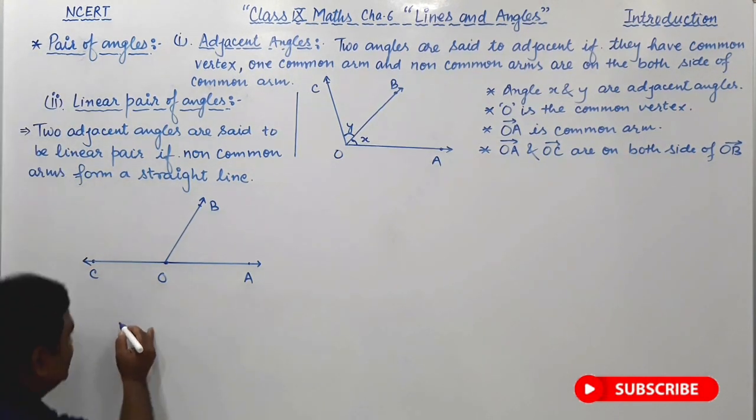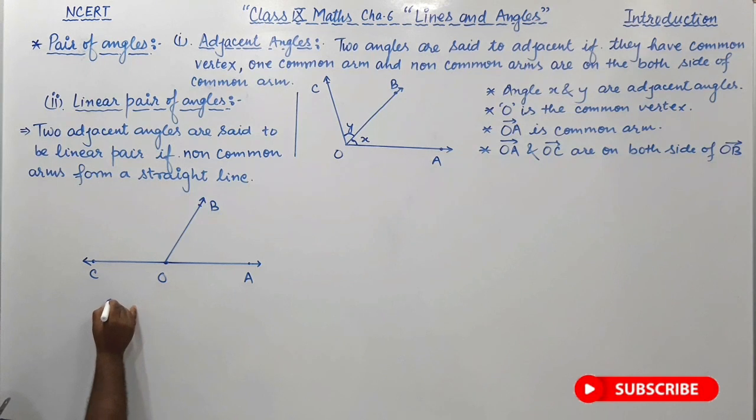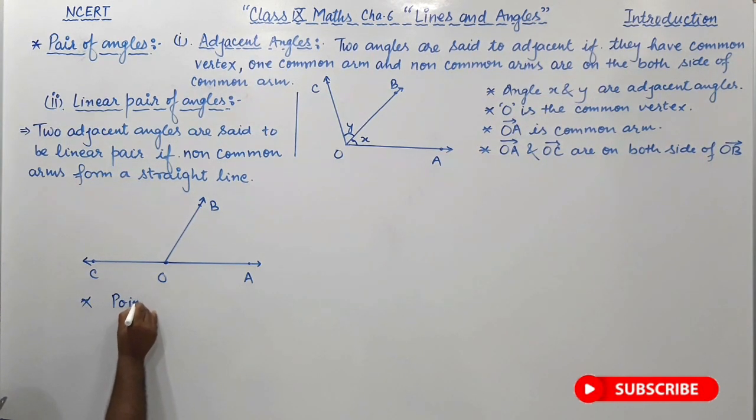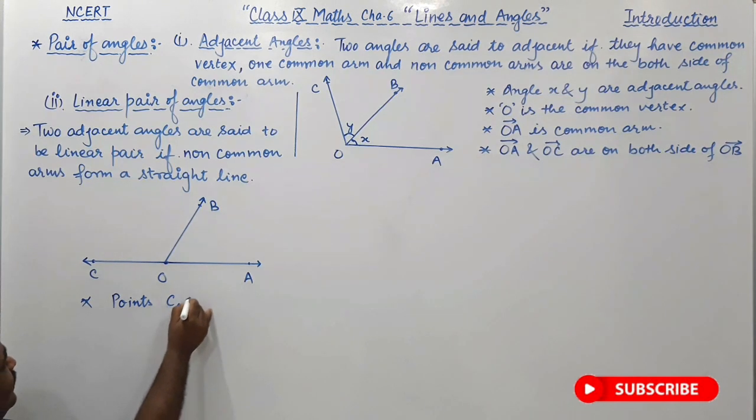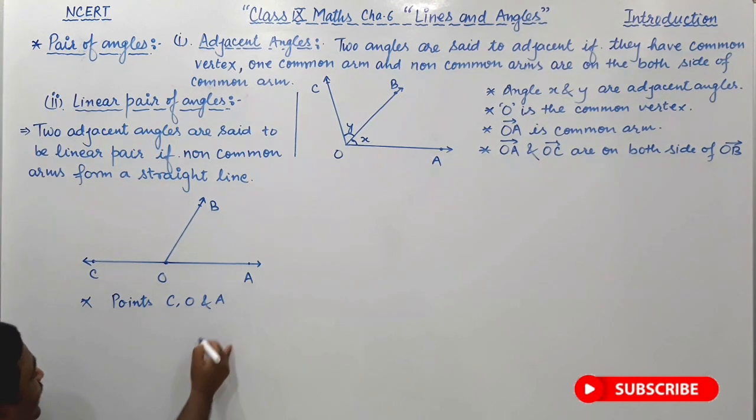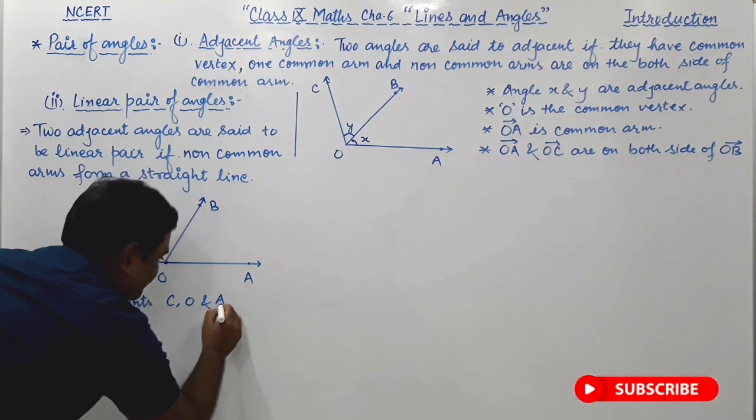So points C, O and A are collinear points.